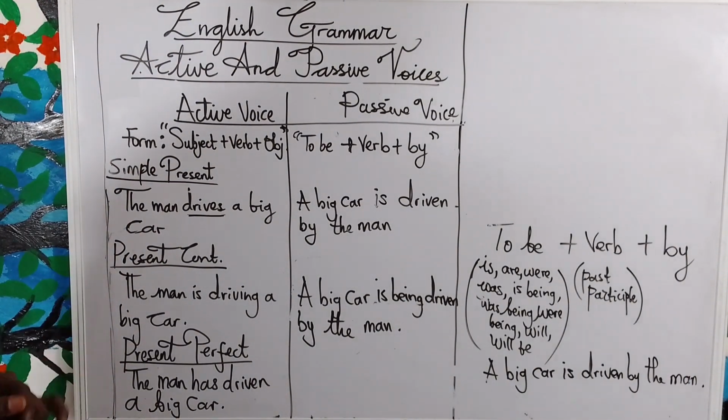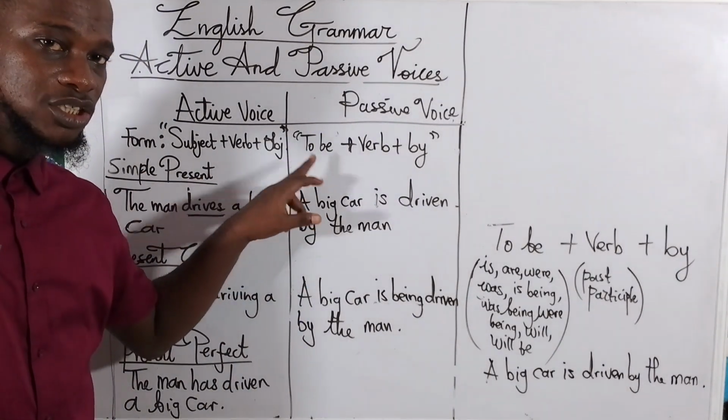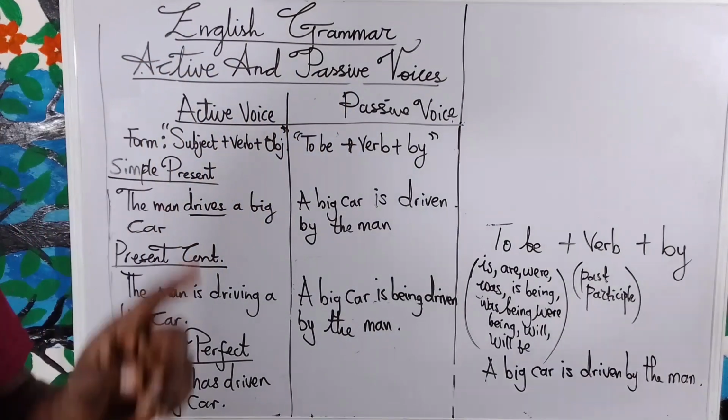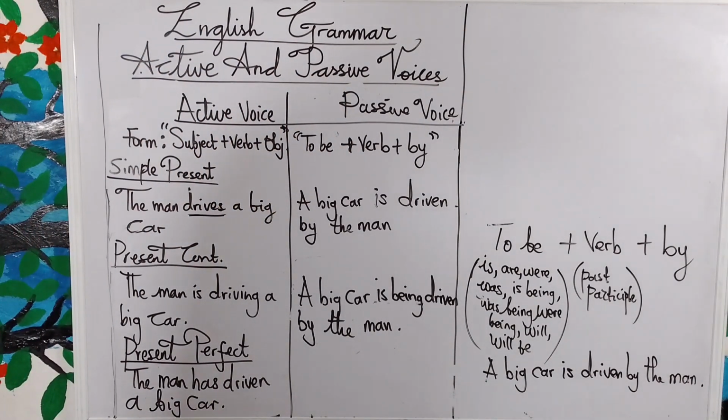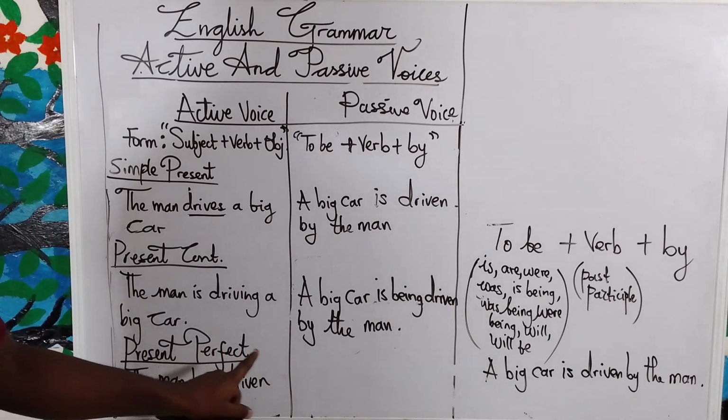Now, how do you change this active voice in the present perfect tense to passive voice? You still have to go to the form. You need to go to the form again. This is to be plus the verb in past participle plus the preposition by. So that means the car has. You're still going to use has because you are also expressing this passive voice in present perfect too.